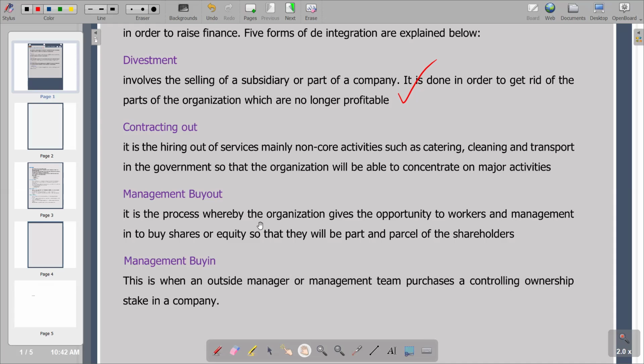The brief explanation here is that it is the process whereby the organization gives workers in management the opportunity to buy shares or equity so that they will be part and parcel of the shareholders. So that is management buyout.